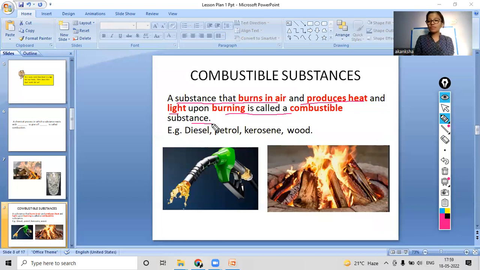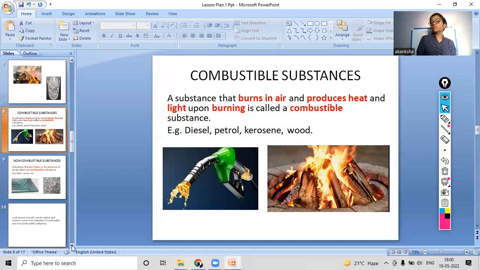And what are the examples of these combustible substances? Diesel, petrol, kerosene, wood. It can be cloth also that we just discussed. It can be plastic also. So these are the different combustible substances. So what are the properties of combustible substances? They burn very easily, and when they burn, they produce heat and they produce light. So this was all about the combustible substances. Now we will move on ahead and see some more details.